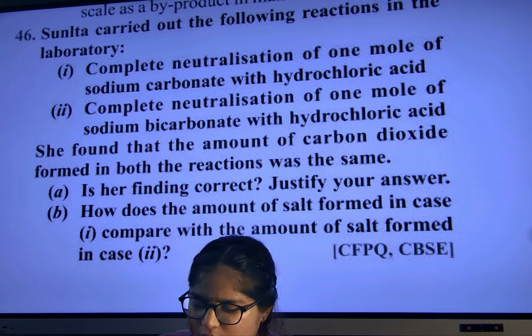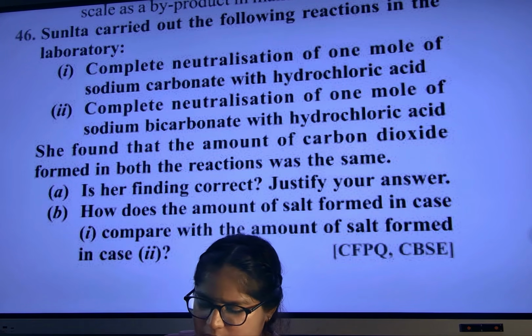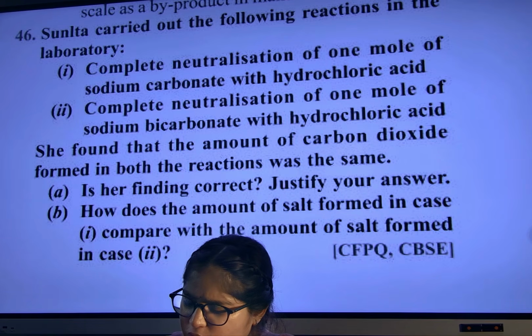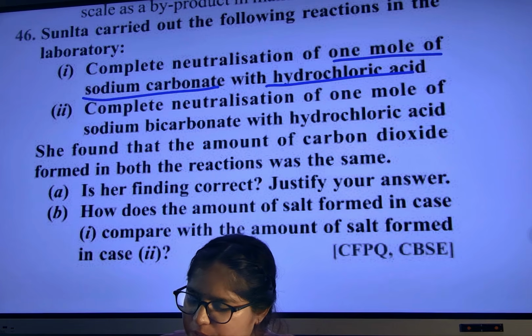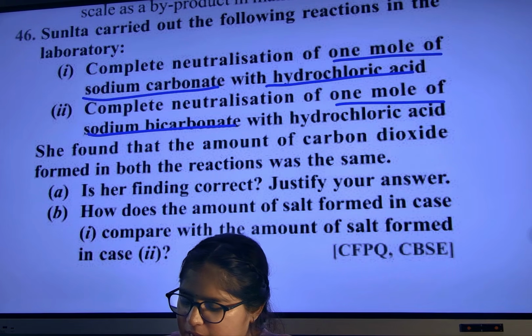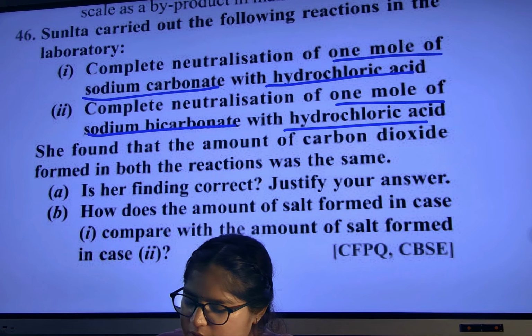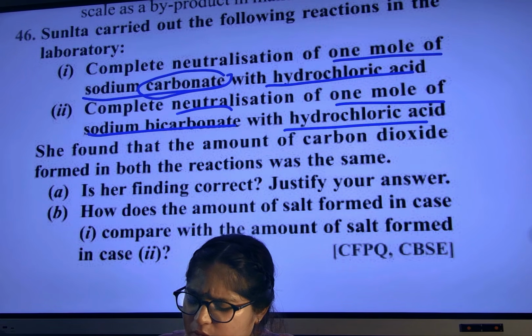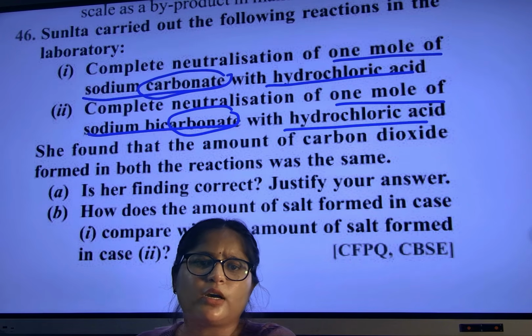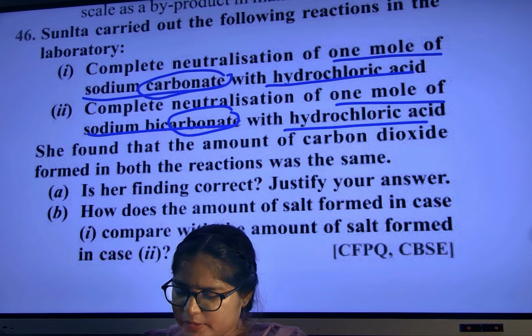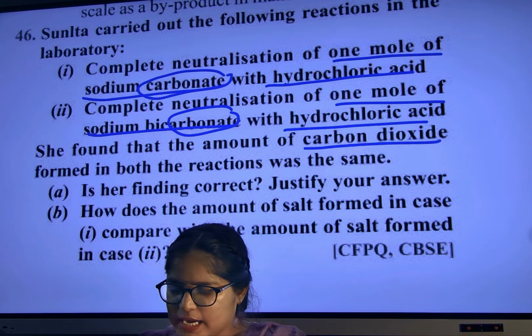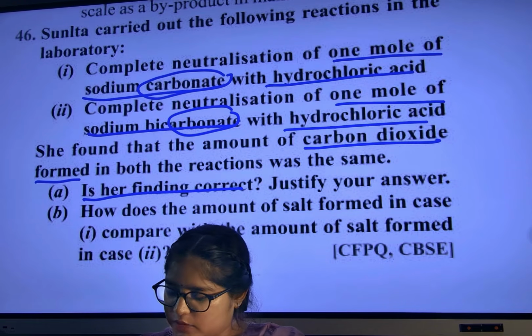Okay. Sunita carried out the following reactions. Complete neutralization of 1 mole of sodium carbonate with hydrochloric acid. Complete neutralization of 1 mole of sodium bicarbonate with hydrochloric acid. She found the amount of carbon dioxide formed in carbonate. Carbonate means CO2 will only release. Even if not written, it should strike in your brain: carbonate, CO3 means CO2 comes. Okay, in both the cases, the carbon dioxide formed was the same. Is her finding correct? Justify your answer.